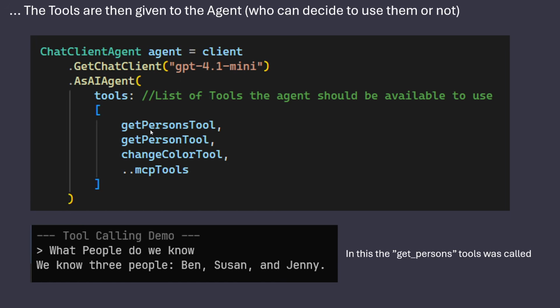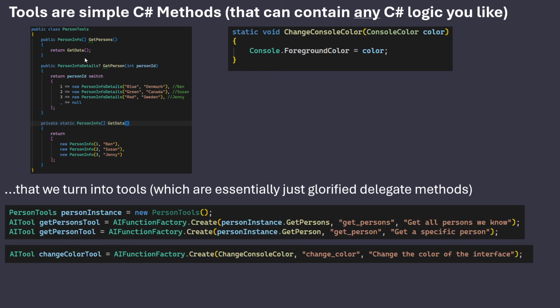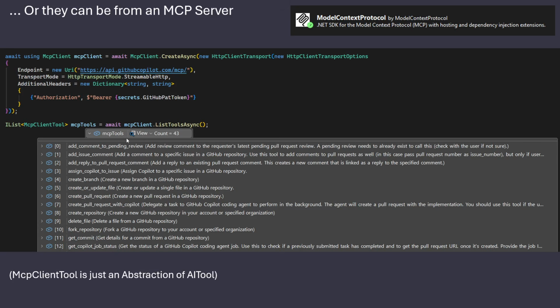It would call the getPersons tool, and it will tell us back that we have Ben, Susan, and Jenny. And if we had asked, what people do we have? Parentheses, give both the ID and the name back, it would work because it gets the full output of the tool. In this case, it would get a list of person info, which is just the person's name and ID, get that back as JSON, and take it from there.